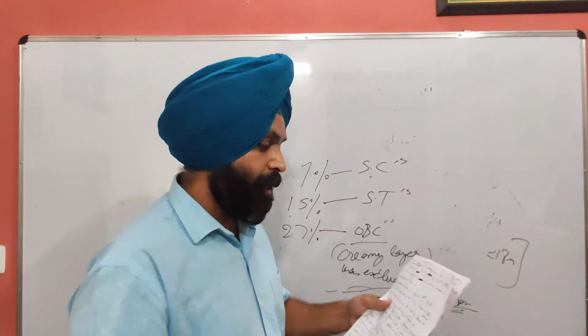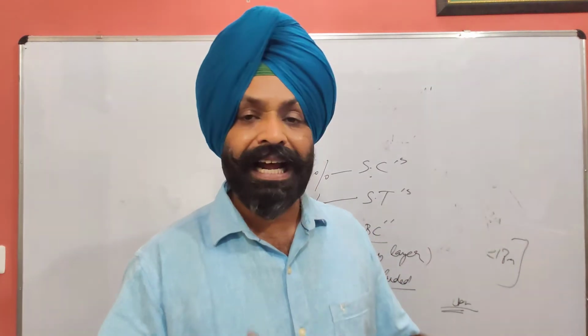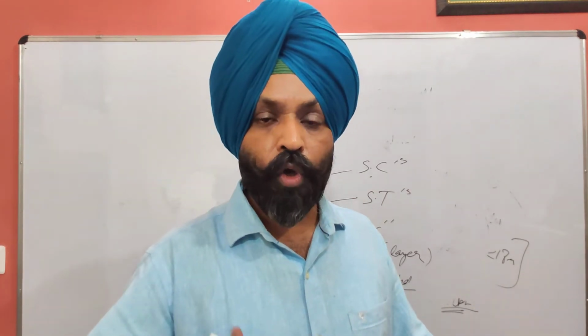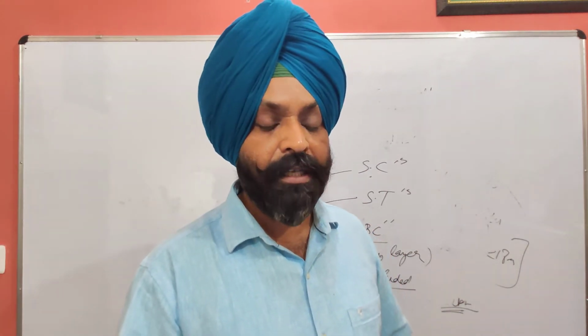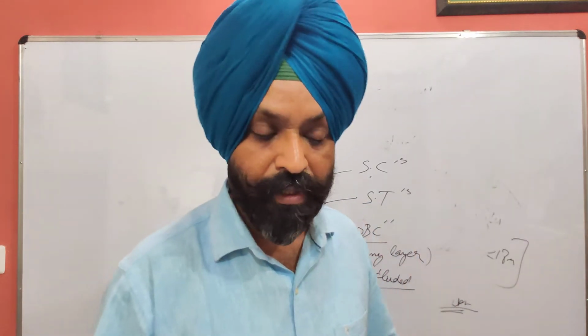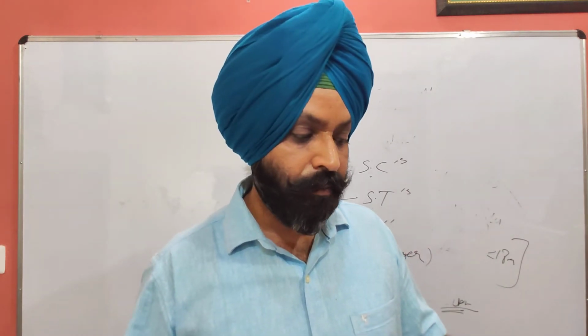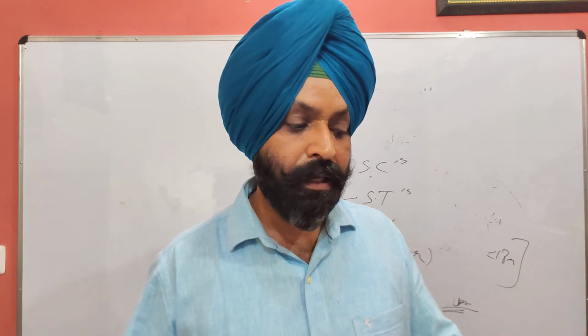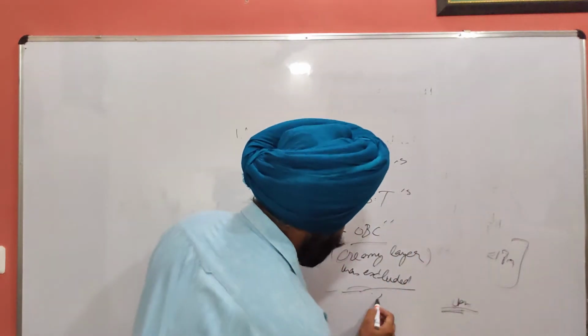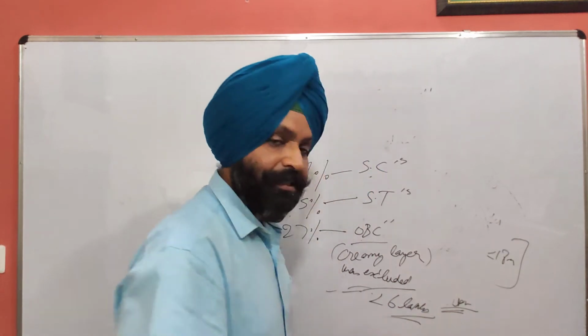Creamy layer among OBCs are the persons who are, for example, in the post of president, a person of OBC, if he becomes president or vice president of India, or he is in a group A or class 1 officer's job, or group B class 2 officer's job, or he is in IAS, IPS, all India services, central services, state services, gazetted officer, persons in the rank of colonel in army, navy, air force, professionals like doctors, lawyers, engineers, persons having gross annual income of more than 6 lakhs, as updated in 2013.